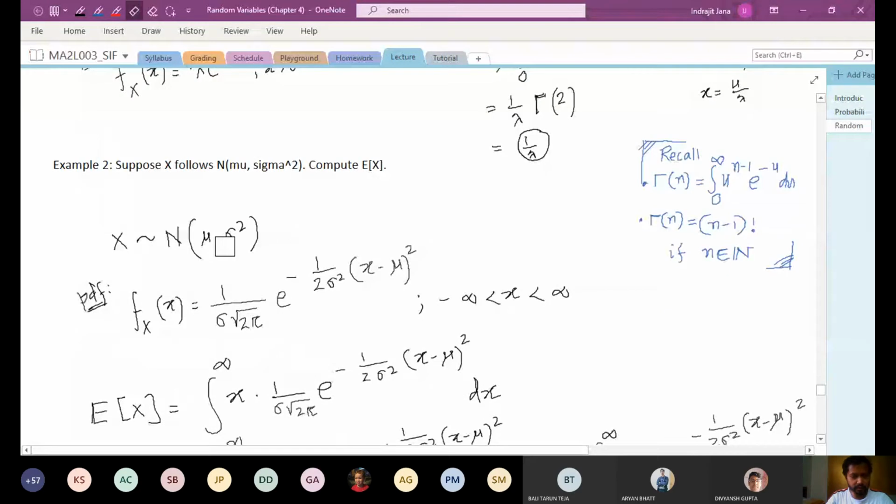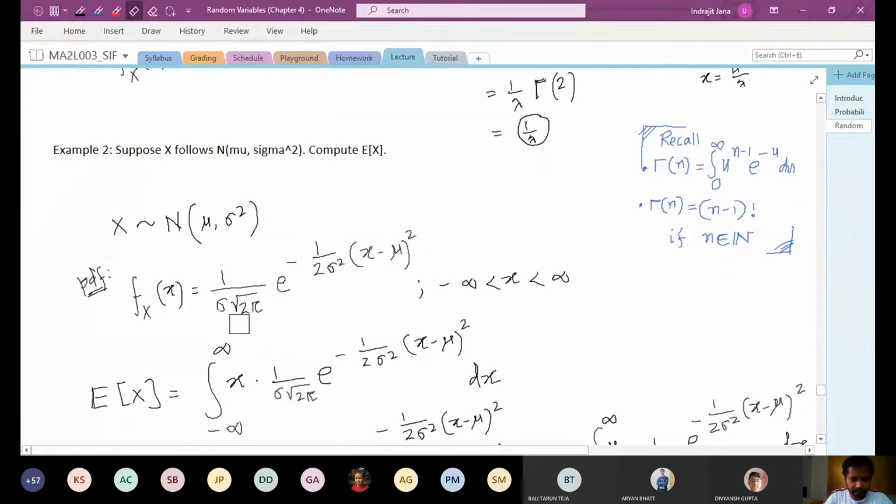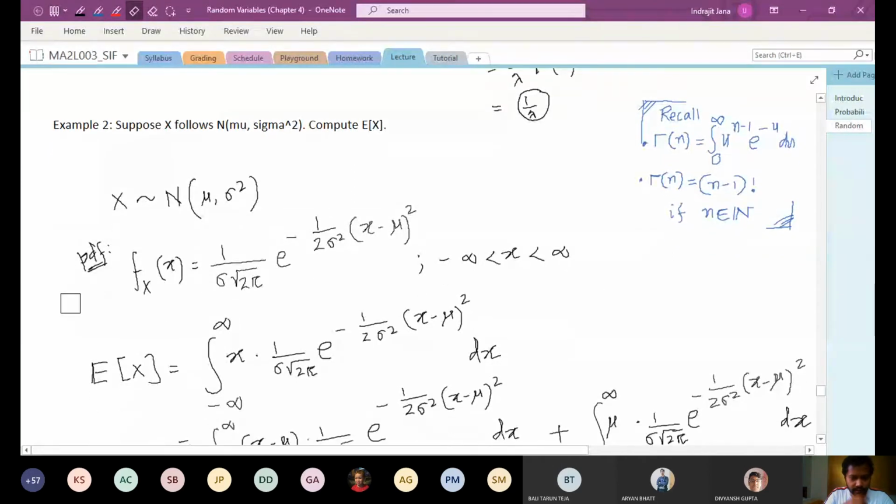Now the PDF of the normal distribution is given by 1 over sigma square root of 2 pi, e to the power negative 1 over 2 sigma square times (x minus mu) squared, over the whole real line. This was given in the lecture before the previous lecture, when I was talking about widely used random variables. In that context, I talked about this normal distribution. Now, here I would like to tell you one thing.